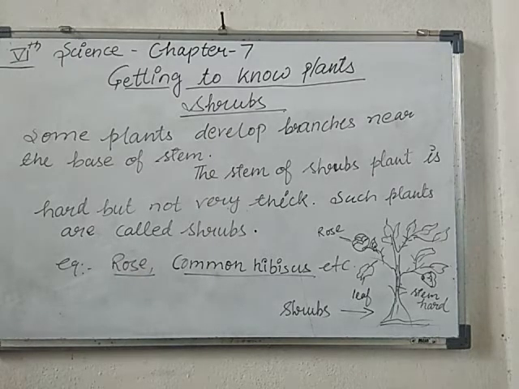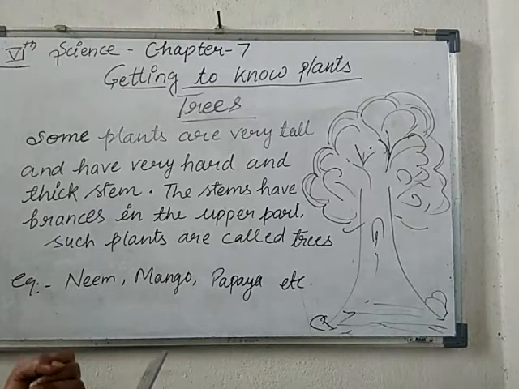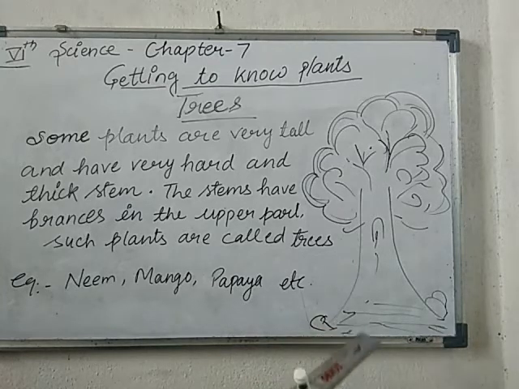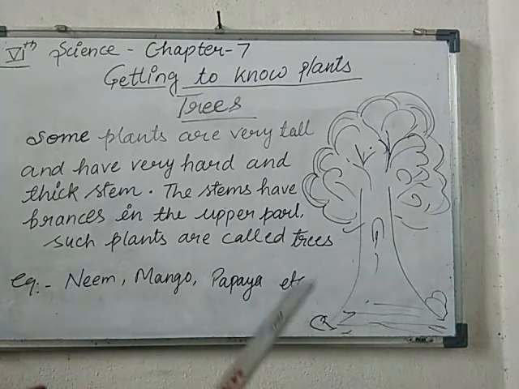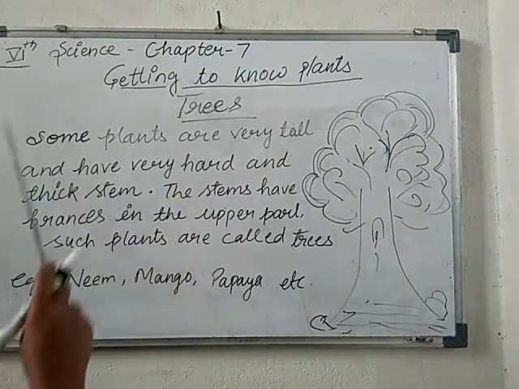Now we will discuss the trees. Earlier we had already discussed herbs and shrubs. Herbs don't have much height, and they don't have many branches. Shrubs have a medium height, and the branches of the stem are present at the starting point of the stem. You can see it has a not very thick, but hard stem. It is very difficult to break their stem. Now we will discuss the trees.